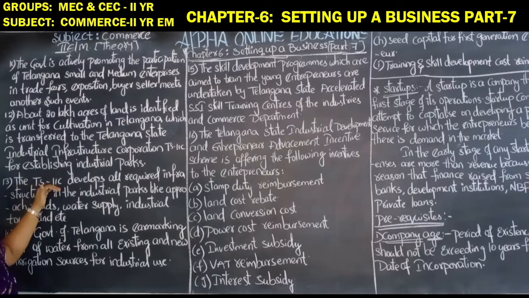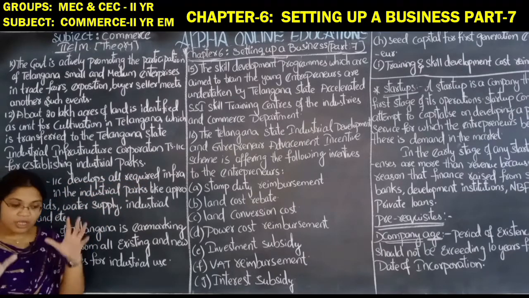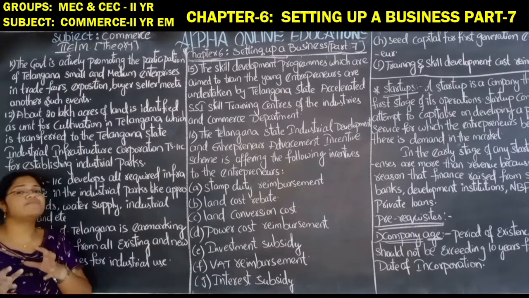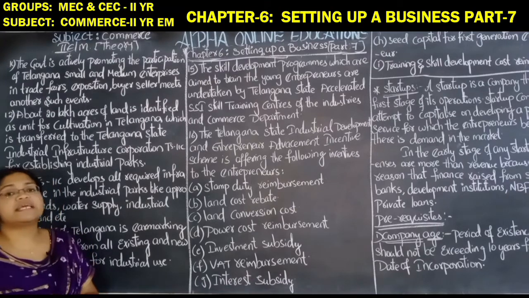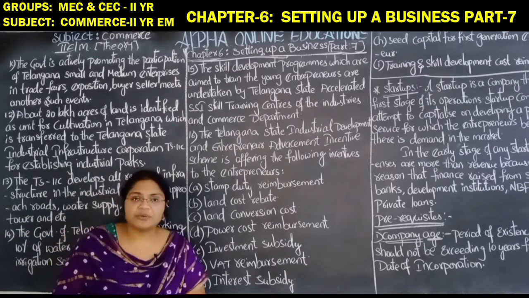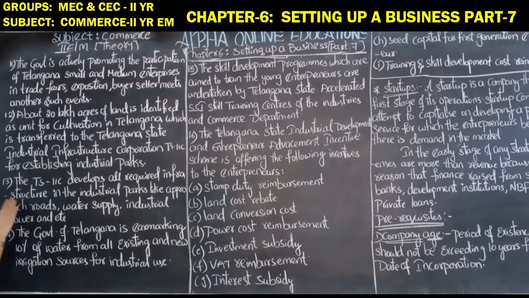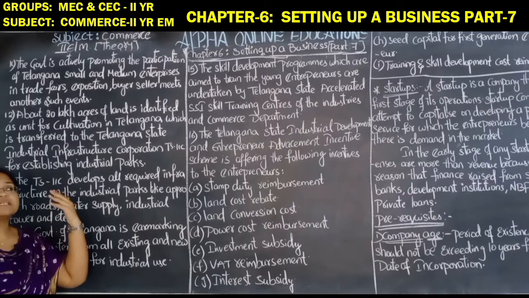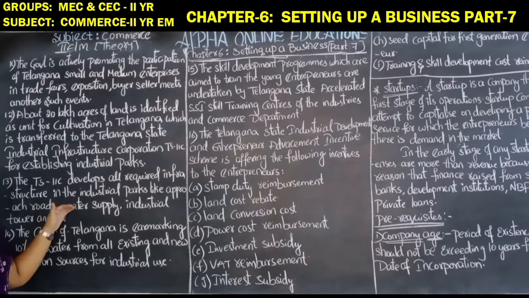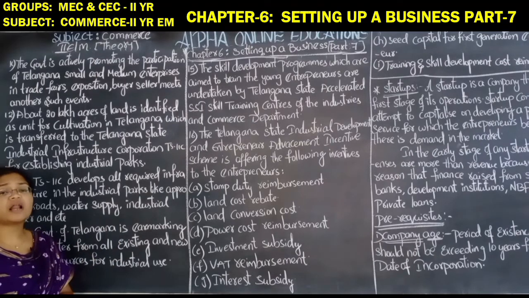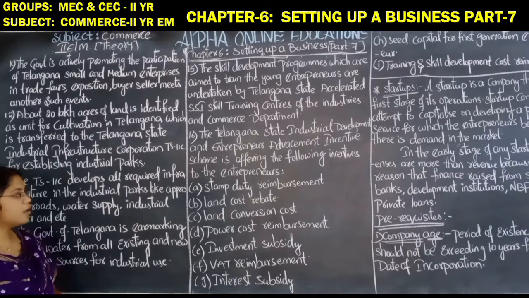TSIIC develops all required infrastructure in the industrial parks. So, the Telangana State Industrial Infrastructure Corporation has developed all the infrastructure facilities which are necessary to run the industrial units in those industrial parks. What are those facilities? Approach roads attached to national highways, water supply, industrial towers, and so on. These infrastructure facilities are provided by the Telangana State Industrial Infrastructure Corporation.